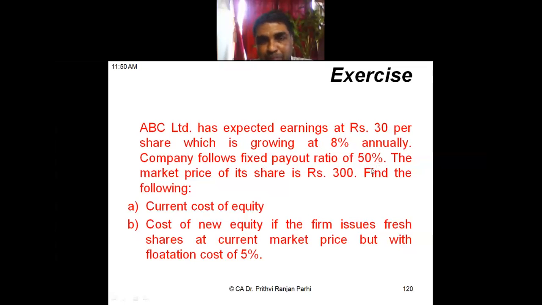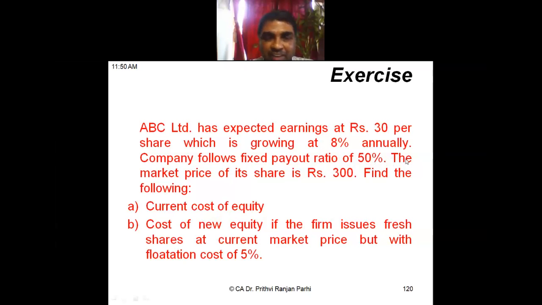So if the payout ratio is 50% and earning is 30, how much dividend will we get? 15 rupees, because 30 rupees is the earning and 50% will be paid as dividend. So dividend is 15 rupees, and 15 rupees is also the retained earning. 50% will be retention, 50% will be payout.